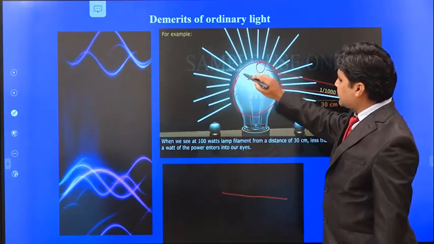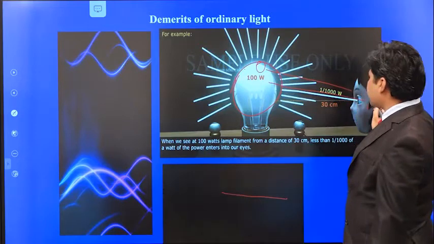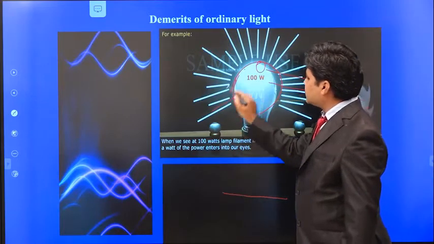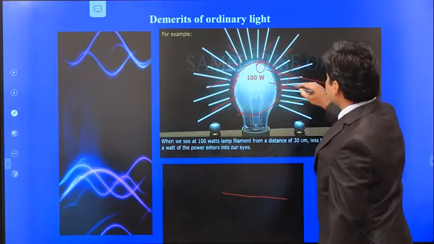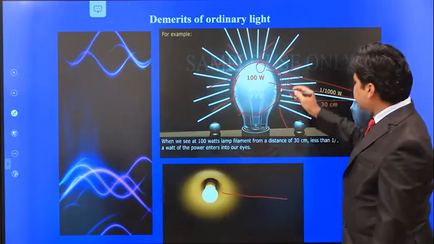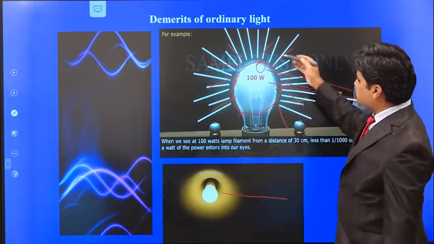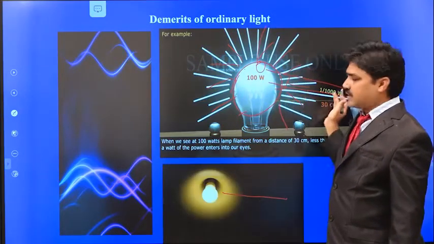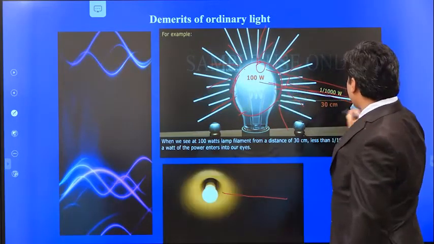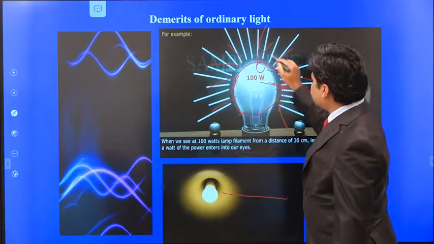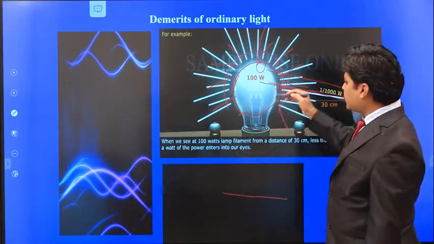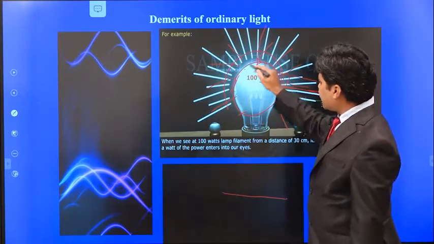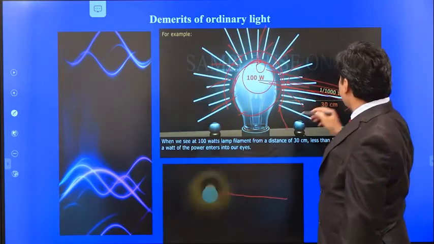The intensity is maximum at the starting point, but when you move away from the light source, the intensity starts to decrease. That means energy is dispersing in all directions, and the intensity is getting reduced. I want all the energy in only one direction, to reach my eye, and I don't want it dispersed in all directions. Whatever intensity I have at the starting point, I want the same intensity at the ending point.